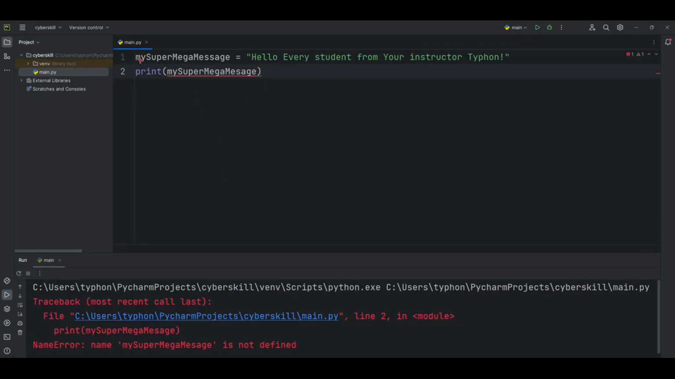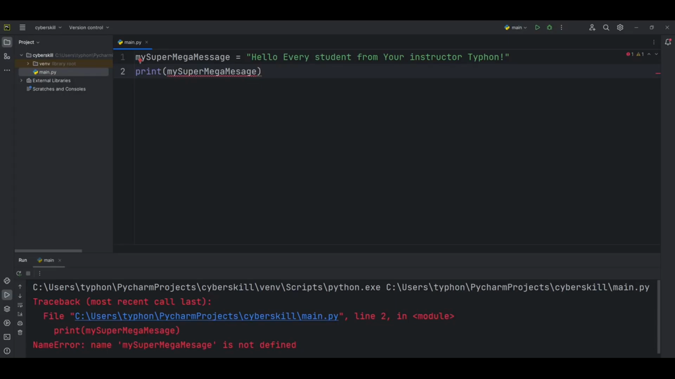A NameError usually means we either forgot to set a variable's value before using it, or we made a spelling mistake when entering the variable's name, as we did here. If Python finds a variable name that's similar to one it doesn't recognize, it will ask if that's the name you meant to use. In this example, we omitted the letter s in the variable name my_super_mega_message in the second line. The Python interpreter doesn't spell check your code, but it does ensure that variable names are spelled consistently.